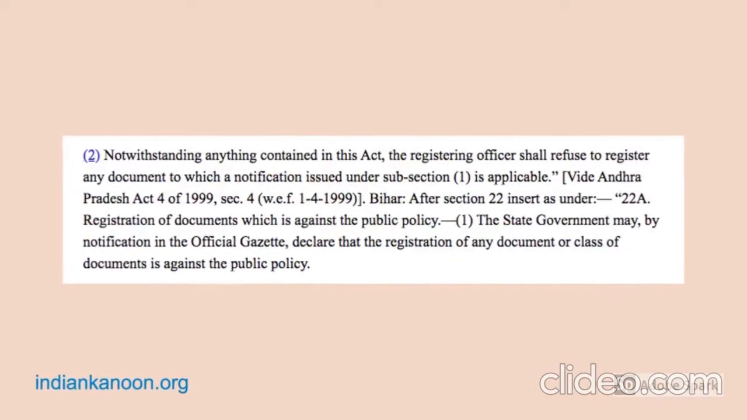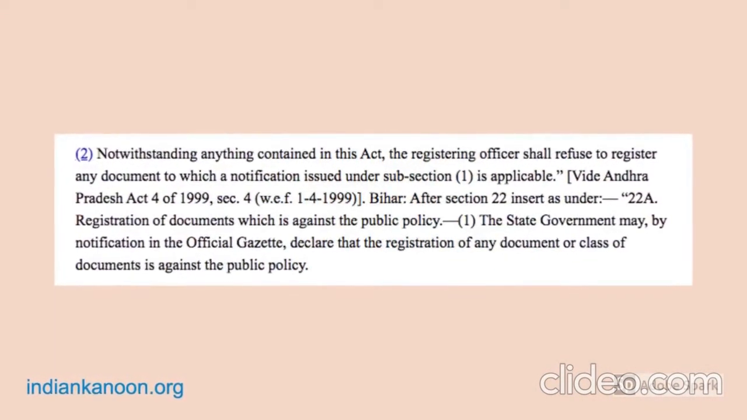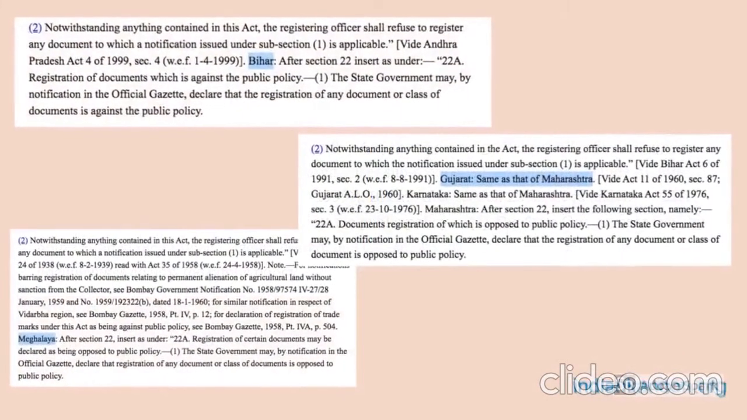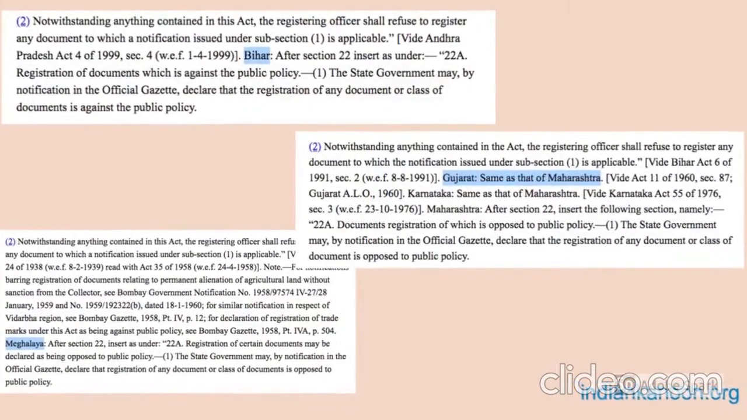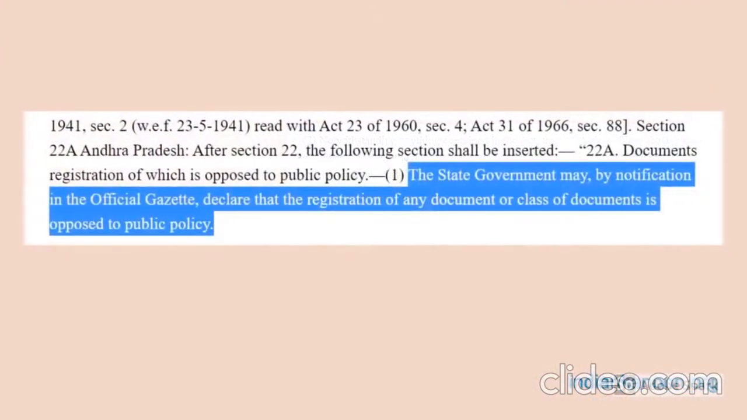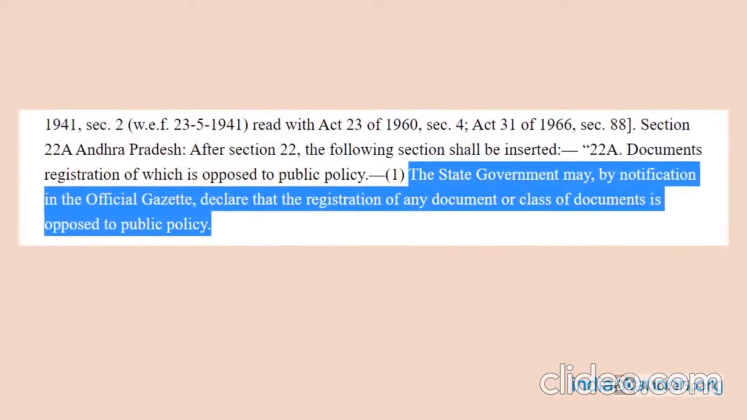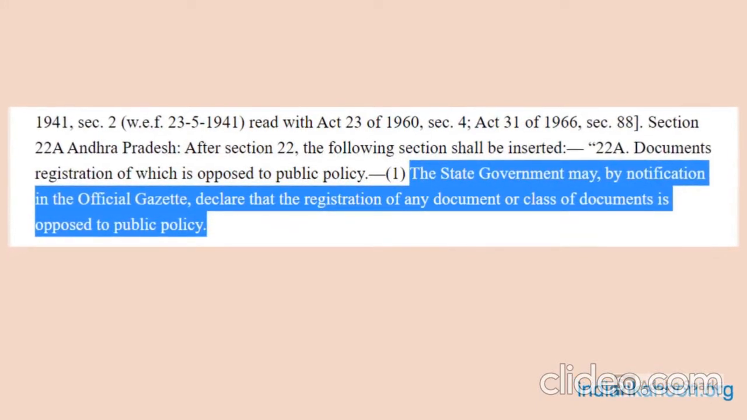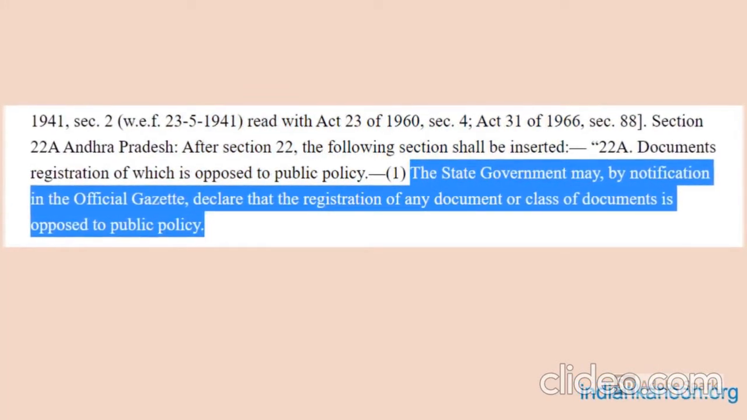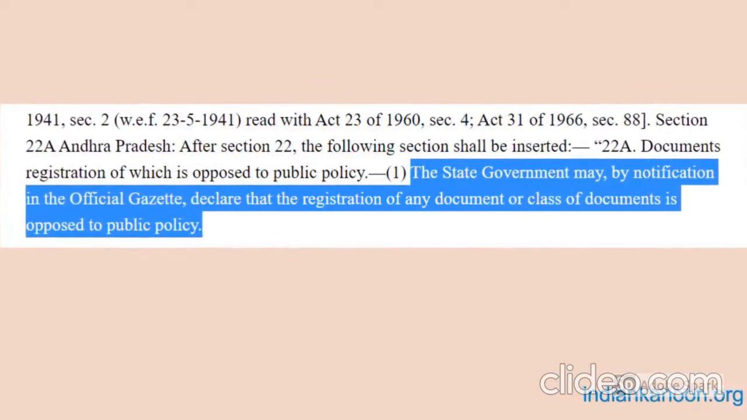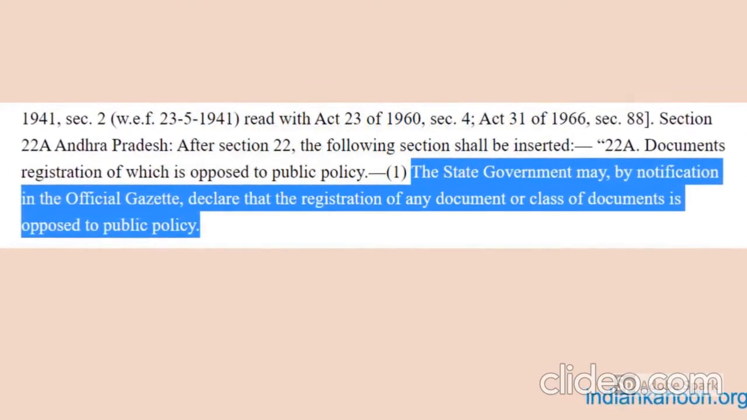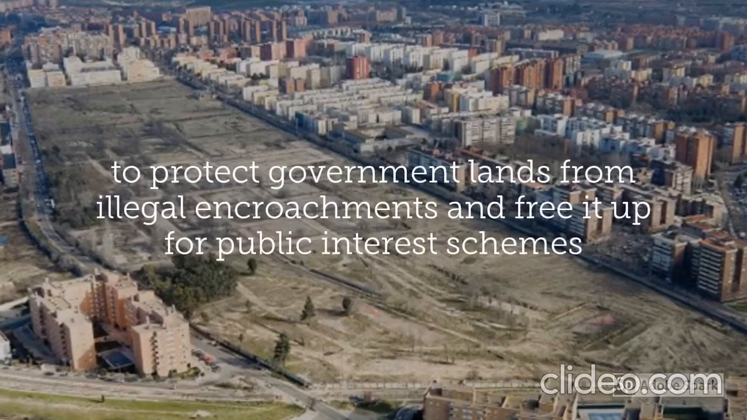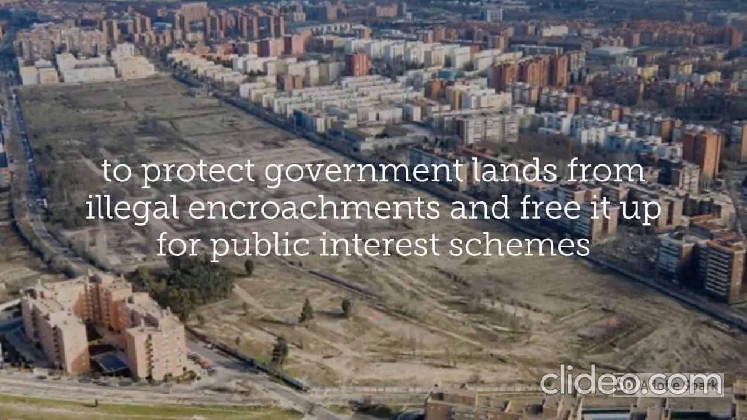Section 22A was inserted first in the Andhra Pradesh Registration Act in 1999, and some other state governments amended their laws subsequently. According to Section 22A, the documents for lands that are against public policy may not be registered. Here, what constitutes documents against public policy is left to the discretion of the state government. This may have been done to protect the government lands from illegal encroachment and free it up for serving public interest schemes.